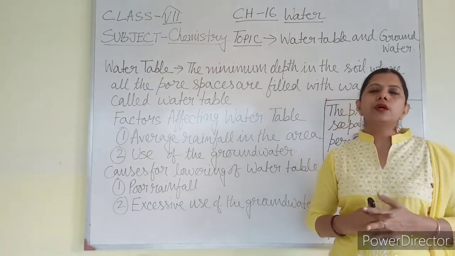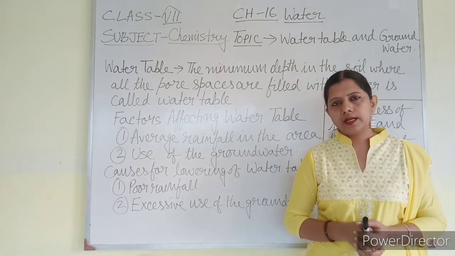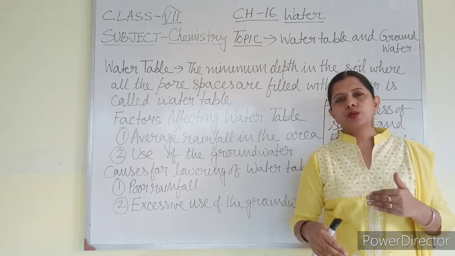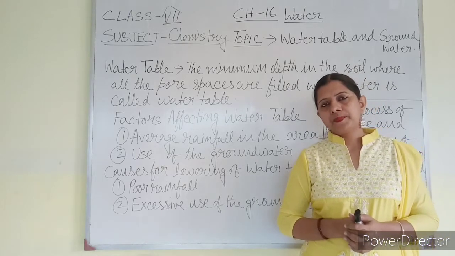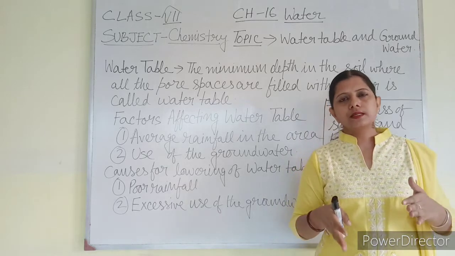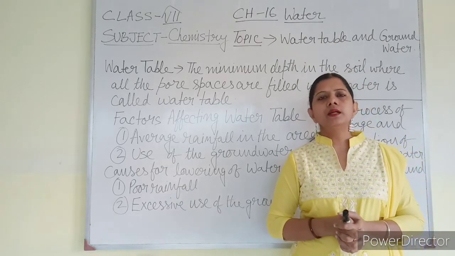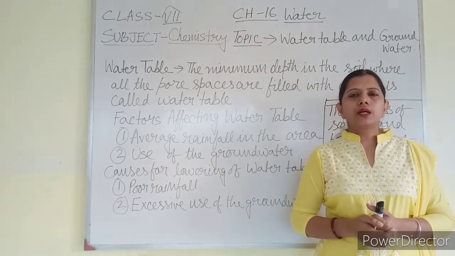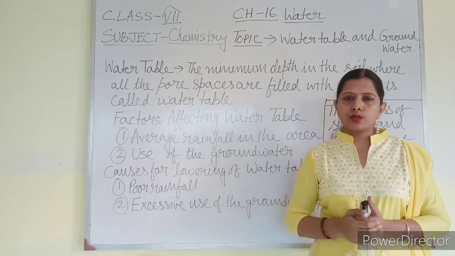The more the rainfall, the more the water percolation inside the soil. The more rainfall occurs, water will go inside the surface and deposition will be more. So where there is more rainfall, the water table is near to the surface of the earth.